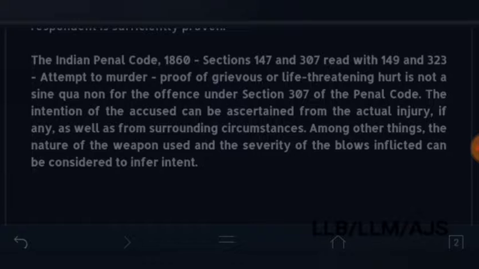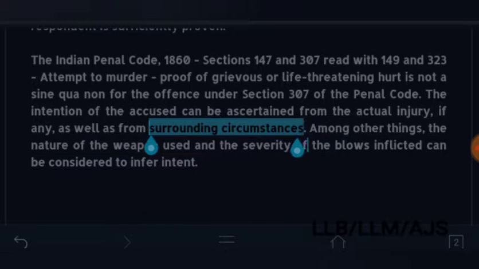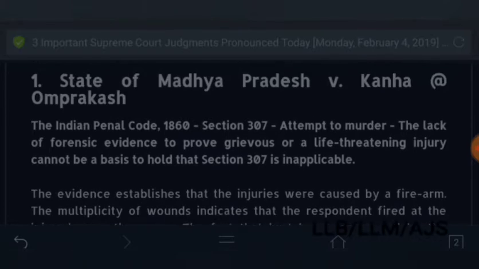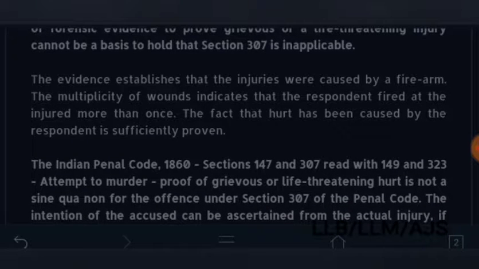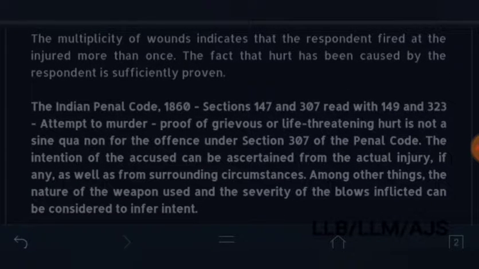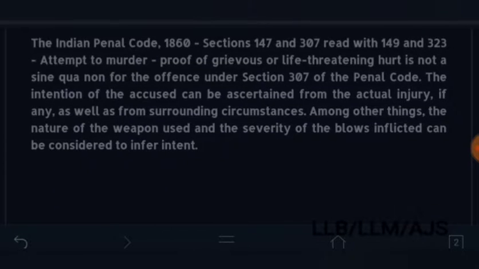The intention of the accused can be ascertained from the... so here this line is very important, the intention of the accused, because we all know that for the purpose of criminal offense, intention, that is mens rea or guilty mind, is an important element, which is a mental element and essential element for criminal liability. So the intention can be ascertained from actual injury, if any, as well as from surrounding circumstances. You can focus on this word, surrounding circumstances, and also actual injury, because in this case there were multiplicity of wounds. It indicates the mens rea, which is guilty mind.